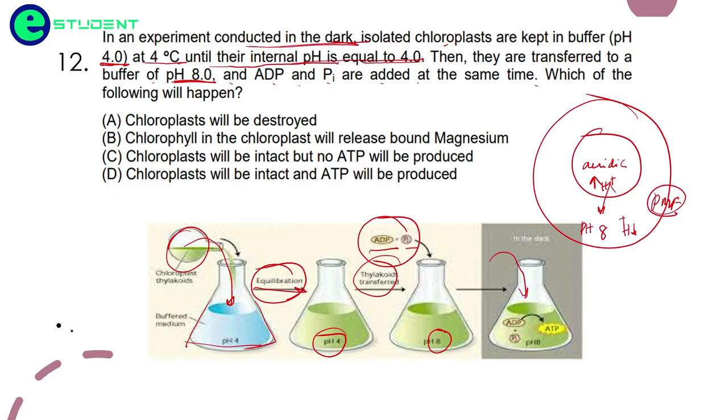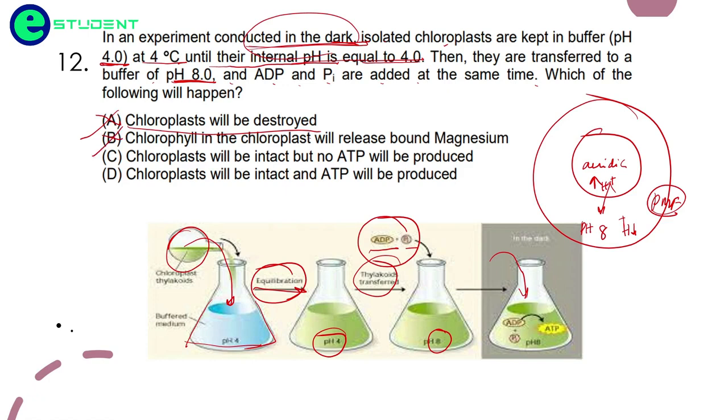Actually, for the production of ATP you do not need any light, so this condition is favored for the production of ATP. Will the chloroplast be destroyed? No, this is not going to take place. Will chlorophyll in the chloroplast release bound magnesium? No, why would that take place?